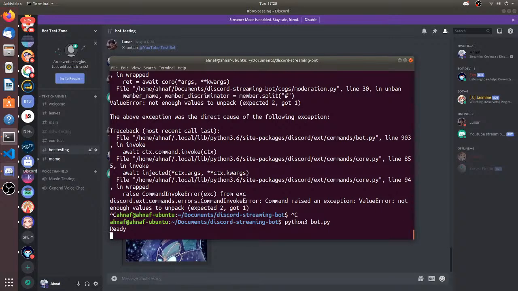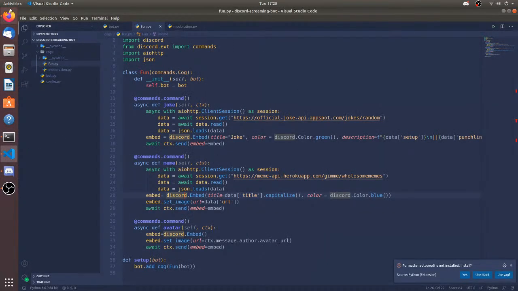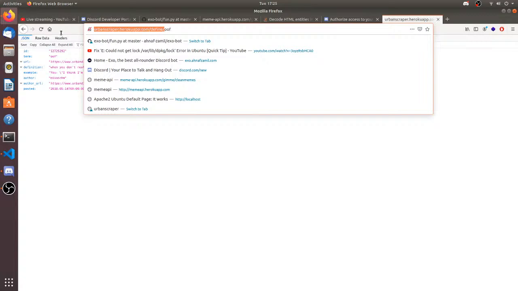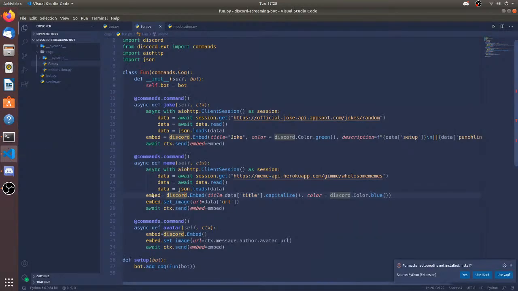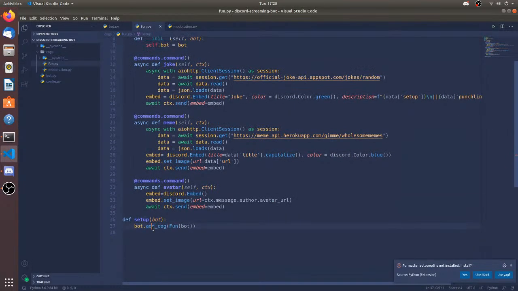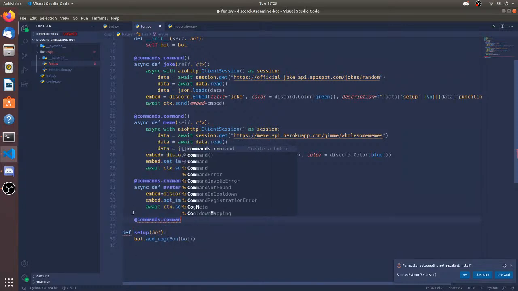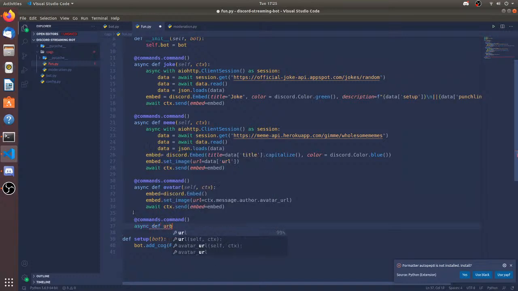So this is easy. Now let's make the urban search command. What's the link? Define, right? So let's do urban search. Commands.command, async def urban, self, ctx, word.